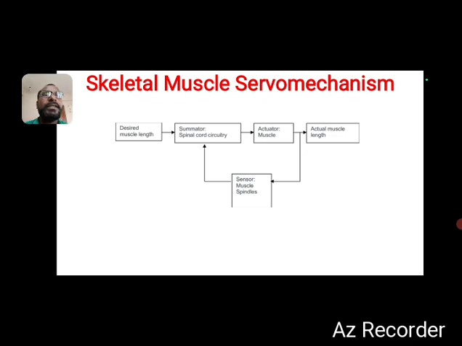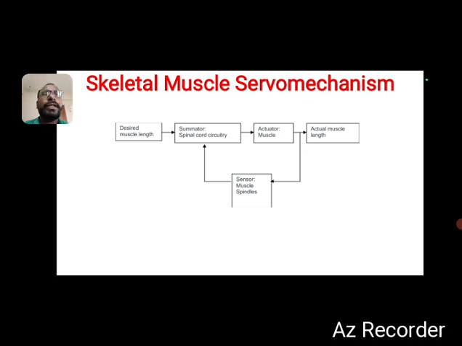Okay, that is the nervous system. The nervous system from the brain, through the spinal cord, just transfers the signal, passing it by. Now the third one is the actuator muscle, and finally the actuator muscle length.